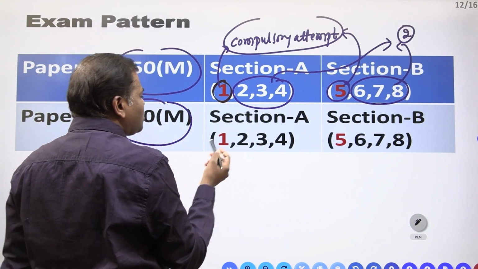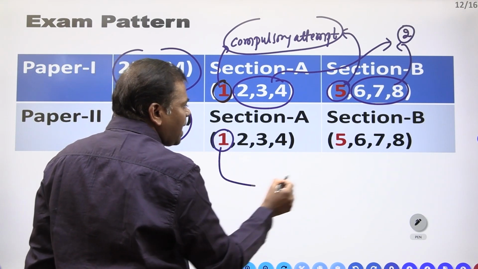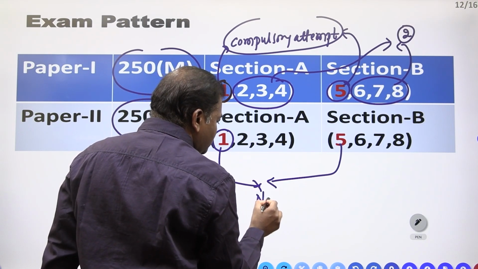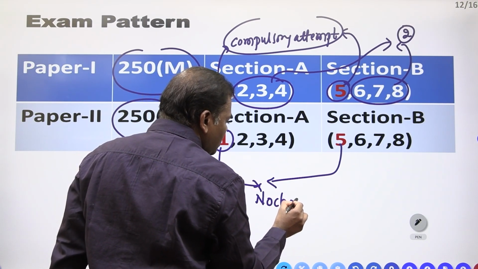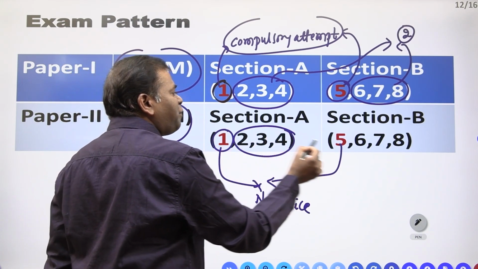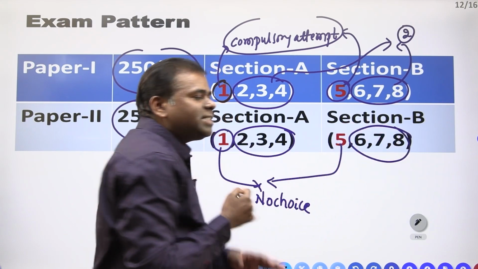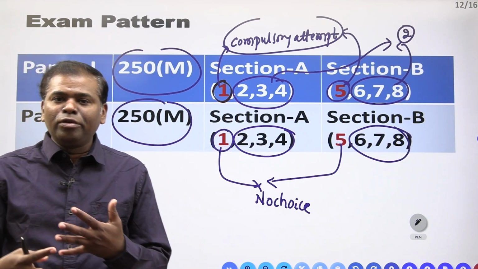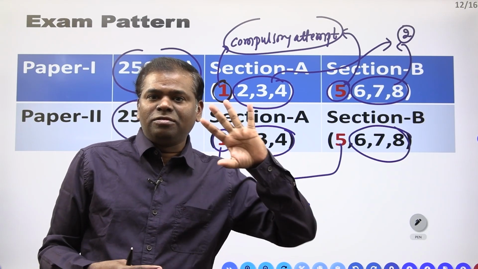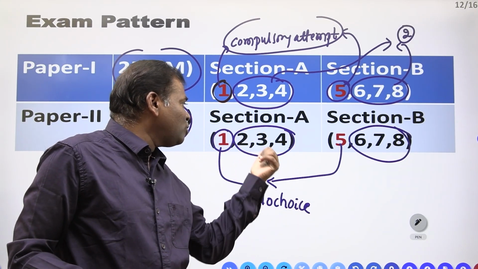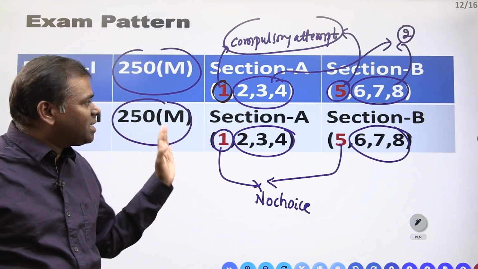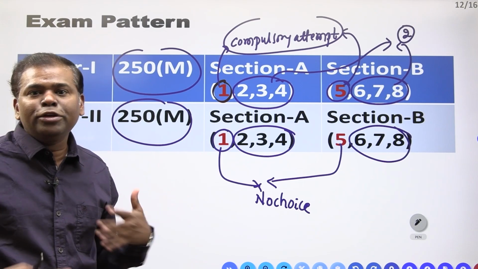In paper 2 also it is the same. Questions 1 and 5, no choice. You must attempt them. For 2, 3, 4, 6, 7, 8 there is a choice. If you don't know, you can leave the question, but you must attempt at least 1 question from each group. This is the strategy of the UPSC.